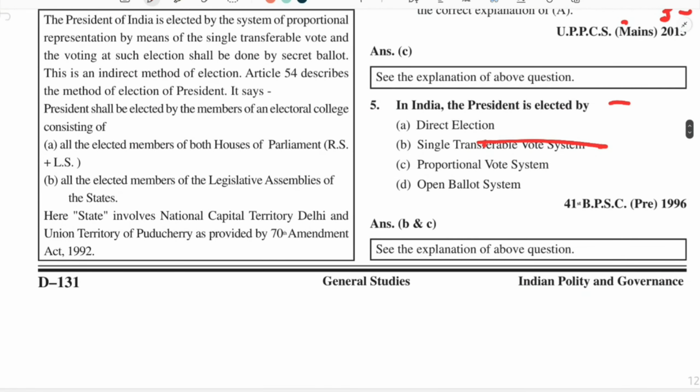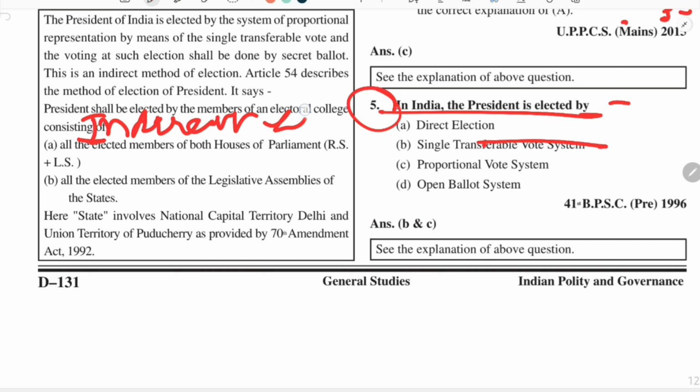Coming to the next question, fifth. In India, the president is elected by... So we have to remember that there are three words which have been used for the election of president. First is that it is an indirect election. We all know that it is indirect election.